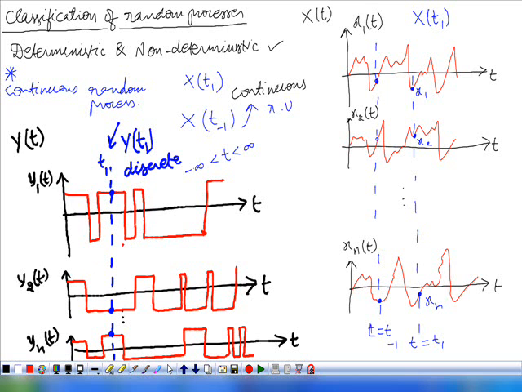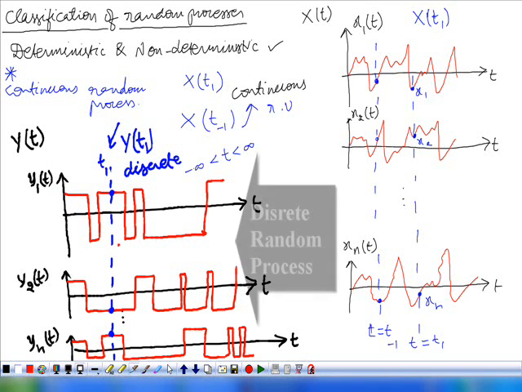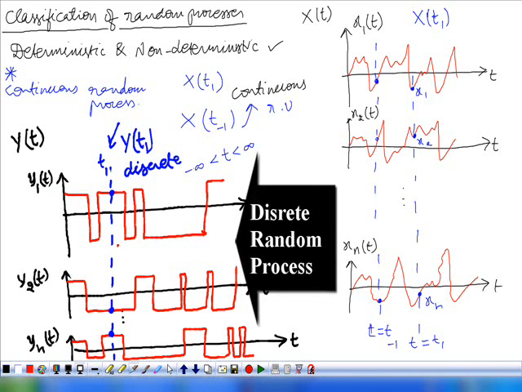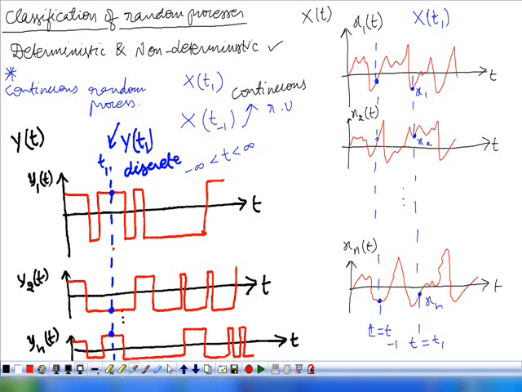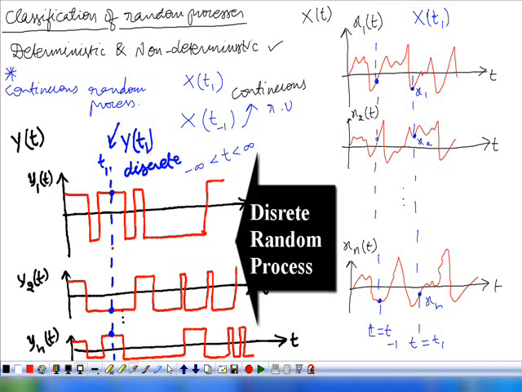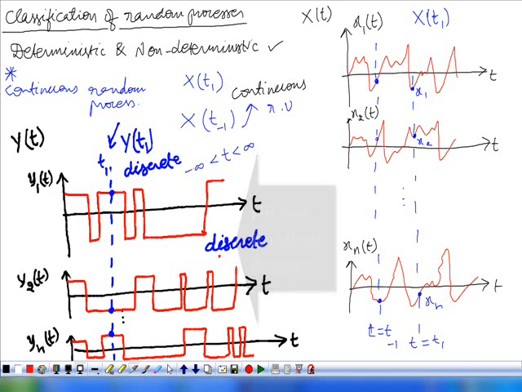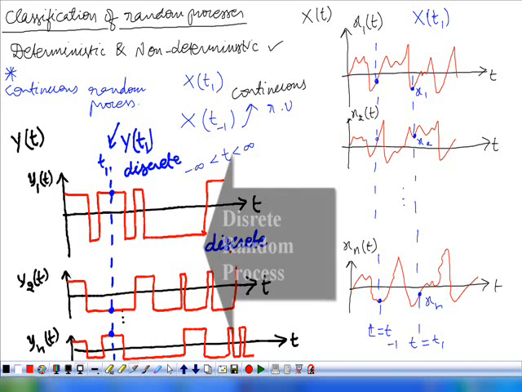Follow this? So here in this case the random process that we consider is called a discrete random process. If the random variables obtained by observing the random process are discrete, then the random process is said to be a discrete random process. So this is an example of a discrete random process. The first one is the continuous random process. See the difference. The first one is the continuous random process and this is the discrete random process.